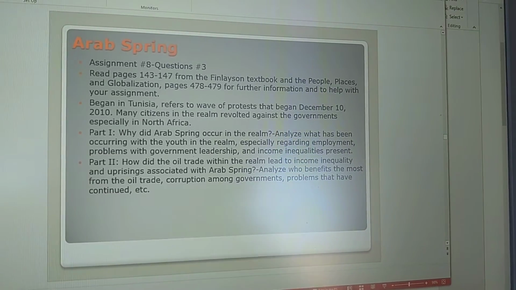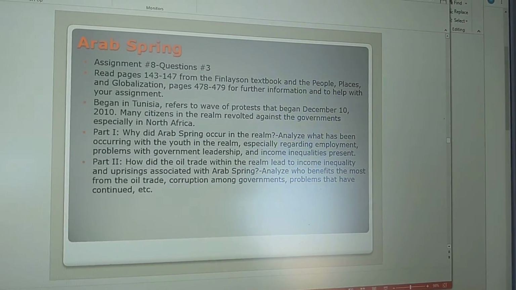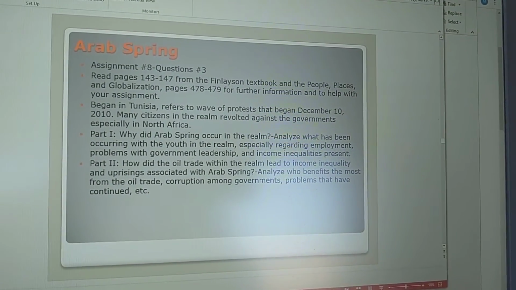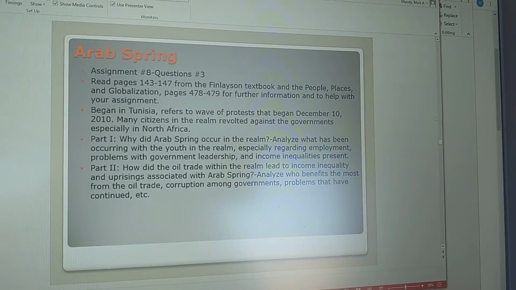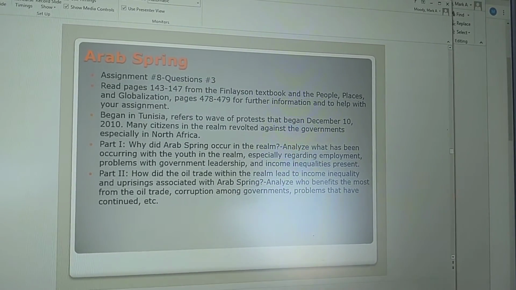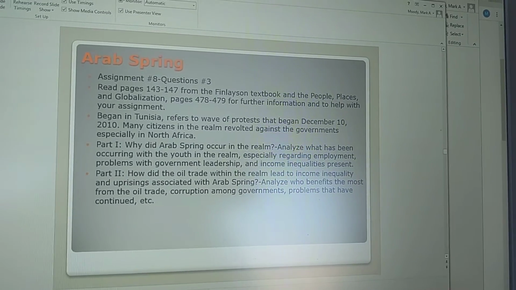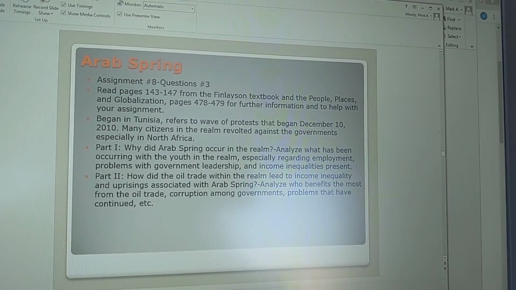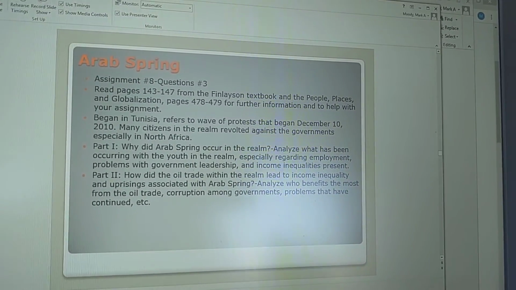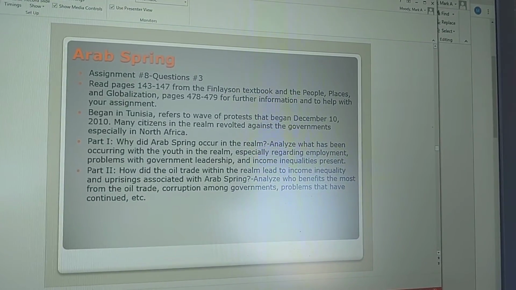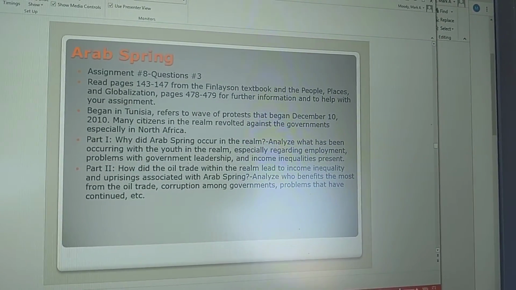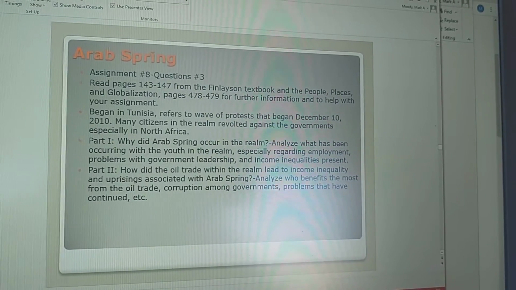So, what is Arab Spring? Arab Spring refers to political uprisings that occurred in 2010 to 2011. What happened is you had the youth, and you also had social media heavily involved. They wanted to overthrow the governments, and they wanted to have freedom.